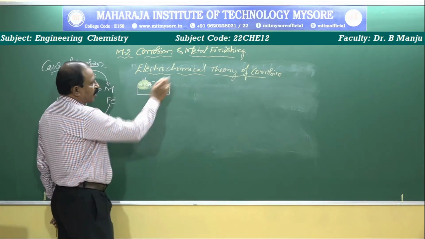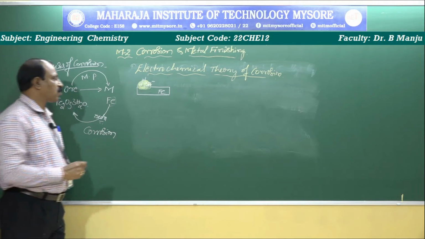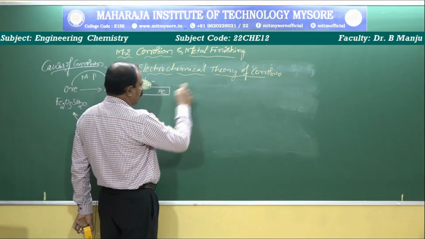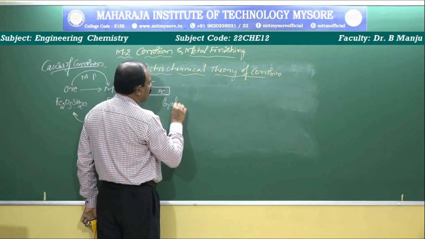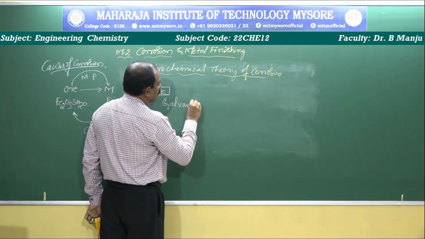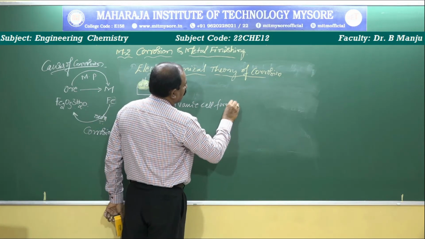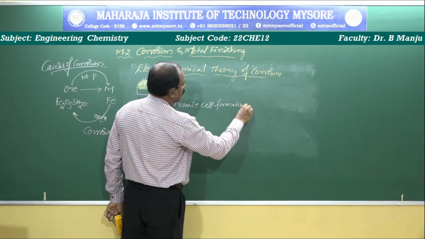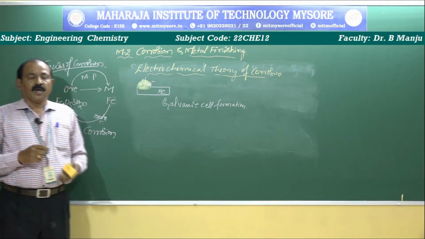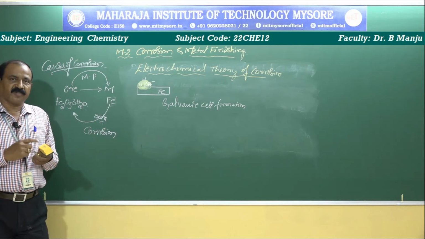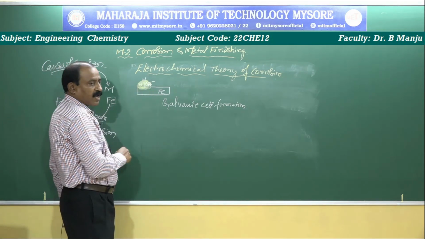Now this is the electrochemical theory, the mechanism of corrosion explained on the basis of galvanic cell formation. What is meant by galvanic cells? Minute cells are created on the surface of the metal when electrons transfer from anode to cathode. Always electrons are transferred from anode to cathode.